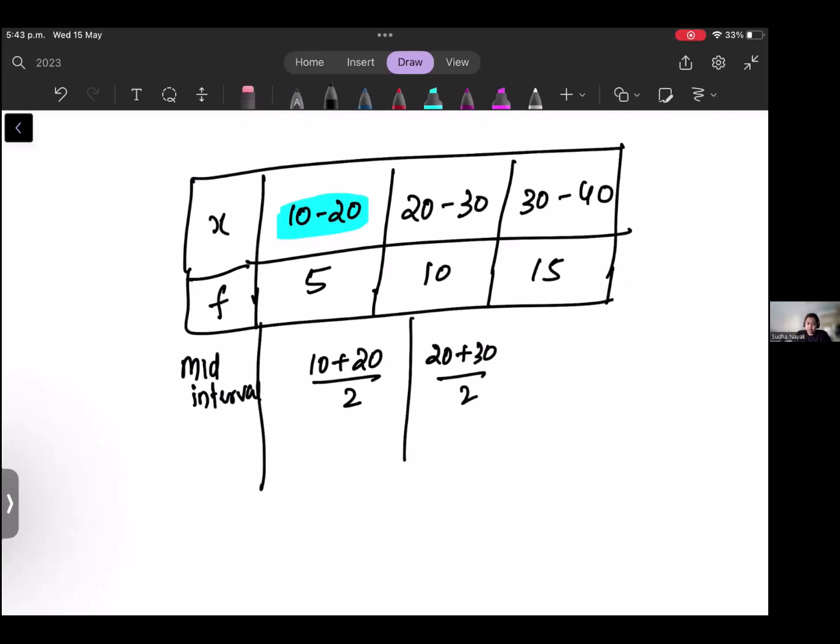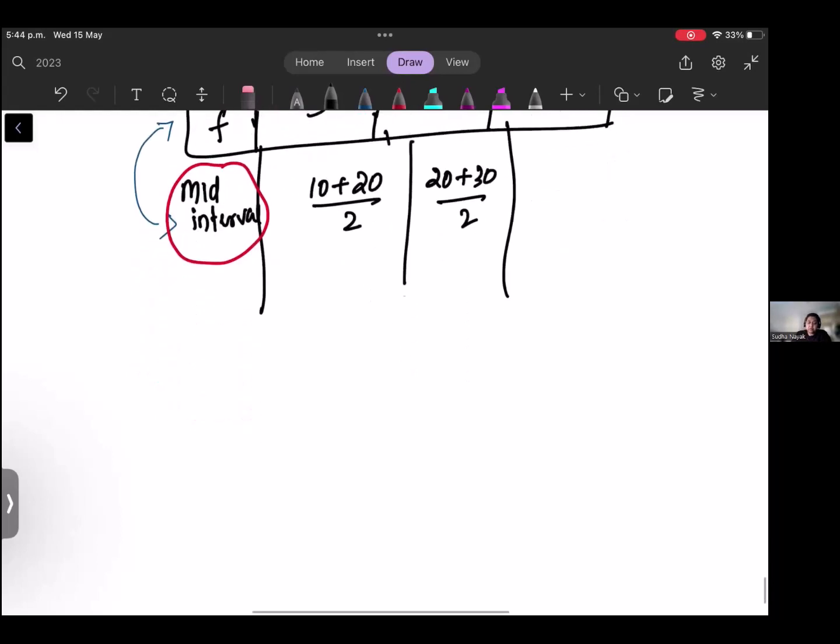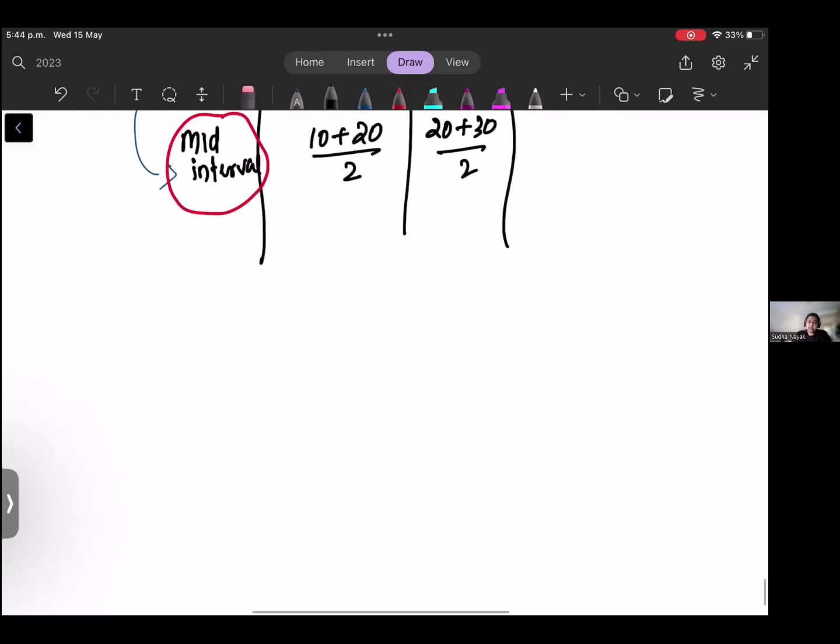So you extend this one and then find the mid-interval values and then you multiply this and this. Okay, so you don't take X into consideration there. You find the mid-interval value and then multiply and then use the same method to find the mean values. Okay. So if you want to revise, just write down mid-interval values there. Then you know how to represent